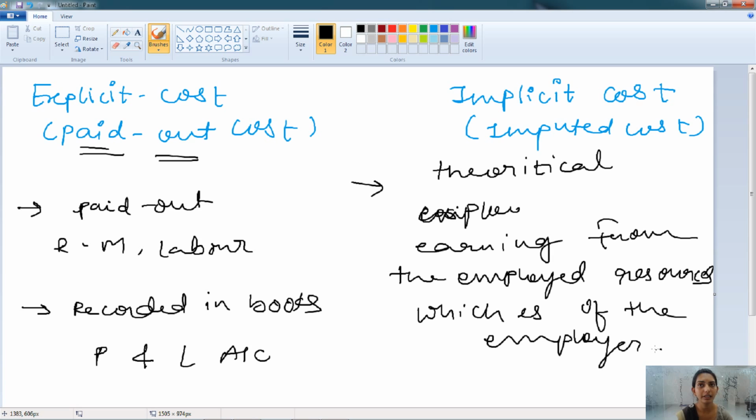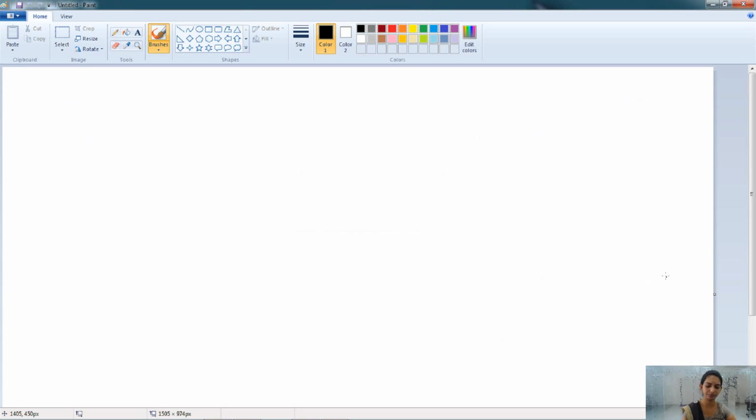So for example, if the employer has land and is using that land for the business purpose and not letting it out for another purpose to earn interest, they are using that land in the business and not receiving any rent for that. So this is known as the implicit cost. It is actually not recorded in the books of account, but it has another option to earn something. So this is known as the implicit cost.